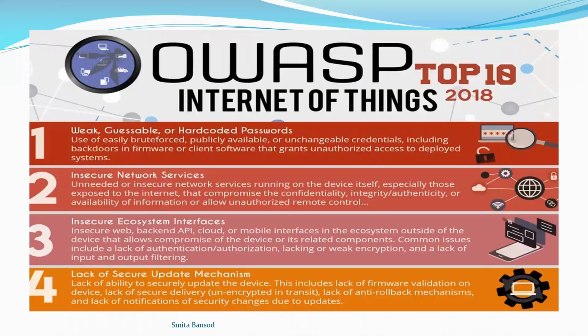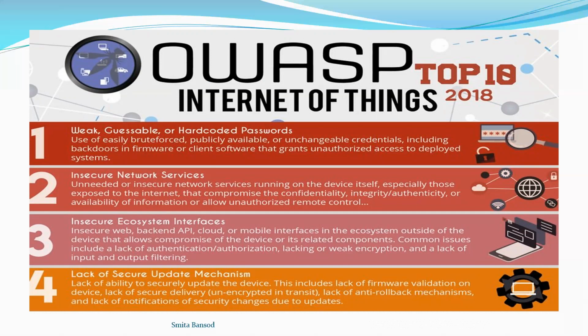So the OWASP Top 10 for Internet of Things mentions similar IoT top 10 security issues. The first one is a weak and guessable hard-coded password. The next one is again insecure network services. This was in 2014, and the same problem exists nowadays. Some solutions have come, but still the problem is there.